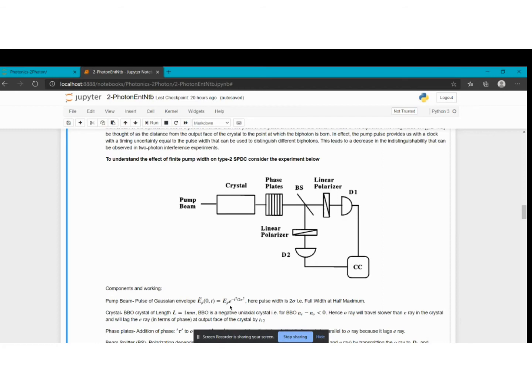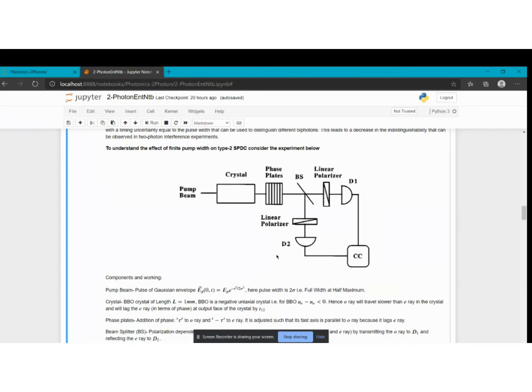Sigma is here in the equation. Since BBO is a negative uniaxial crystal, the signal and idler will have a phase difference at the output face of the crystal. Let me tell you how.